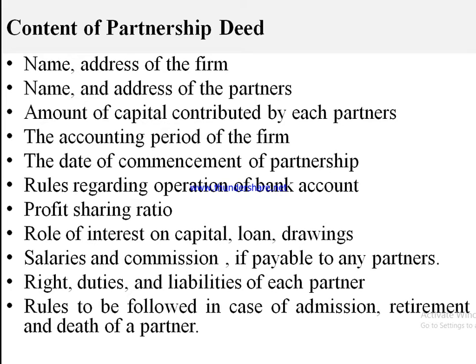The next one is the date of commencement of partnership. The date when the partnership was started has to be mentioned in the partnership deed. The next one is rules regarding the operation of the bank account. There will be one common bank account for this firm, and if there are any rules regarding its operations, they have to be clearly mentioned in the partnership deed.